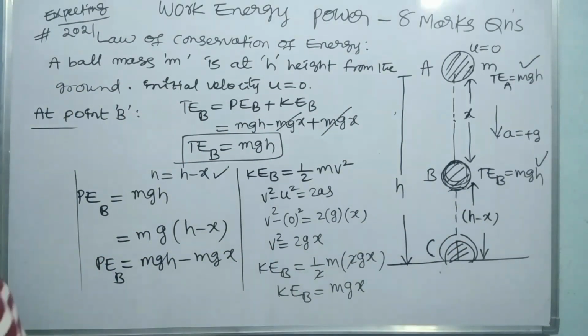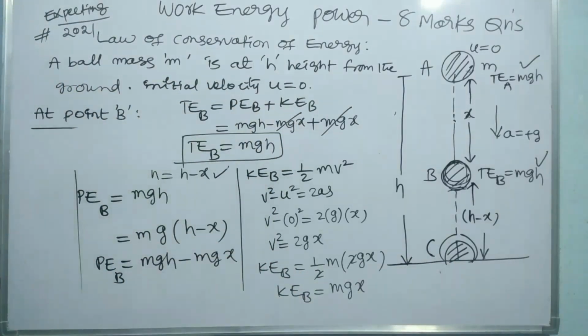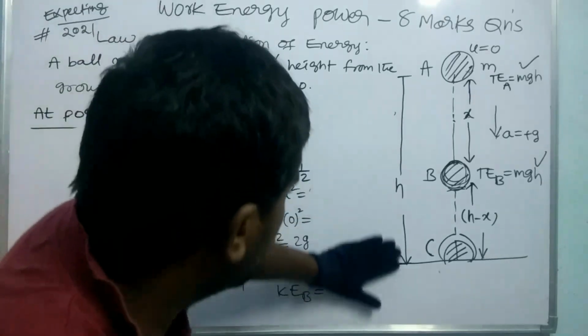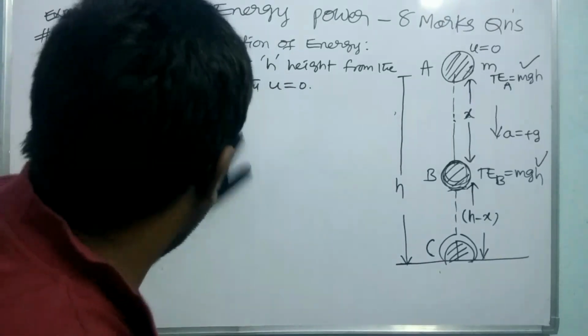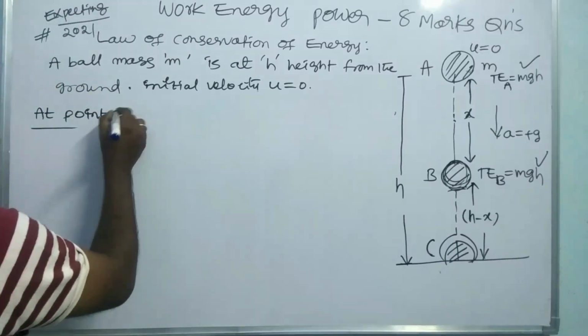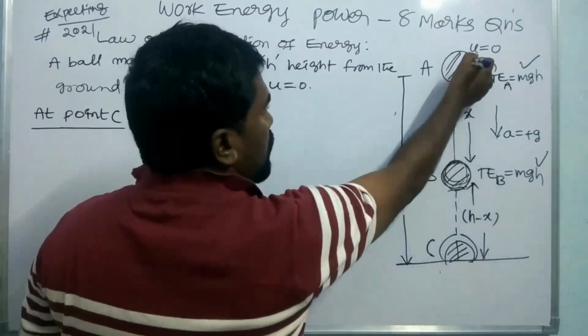Now we have to find the total energy at point C. Let us write, all of you copying it. Now let us see at point C. To reach point C, the ball is moving.